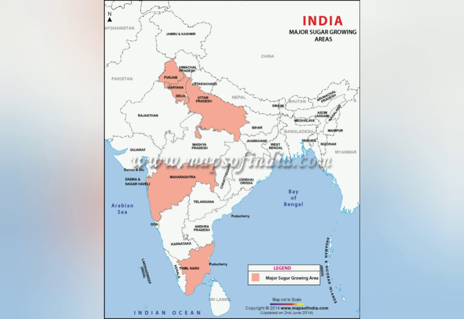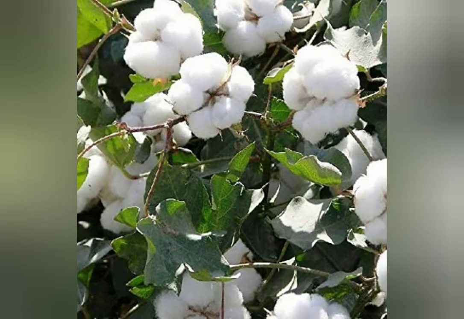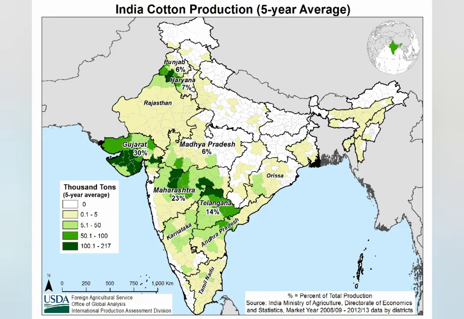The next crop is cotton. Cotton crop takes 6 to 8 months to get ready. The sky should be clear when it is harvested. It is mainly grown in Gujarat, Maharashtra, Andhra Pradesh, Haryana and Punjab. Dear children, do you remember we had a recent rainfall? In this rainfall, most of the cotton was destroyed. So cotton is grown after the rainy season. But when you have uncertain rainfall, the crops get destroyed.